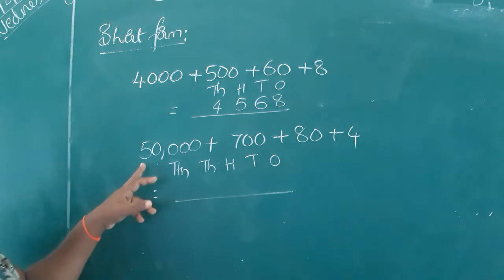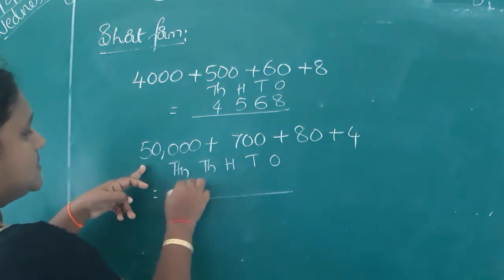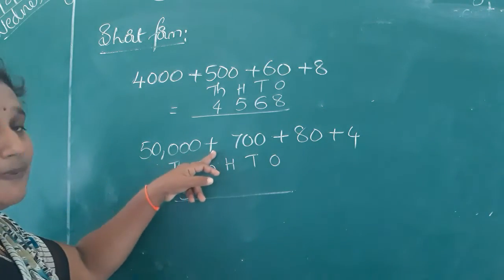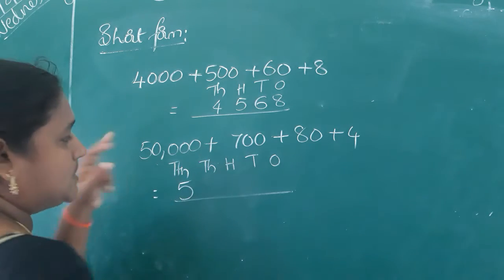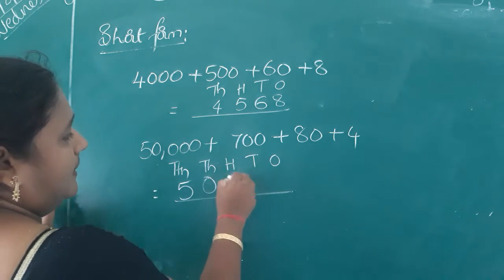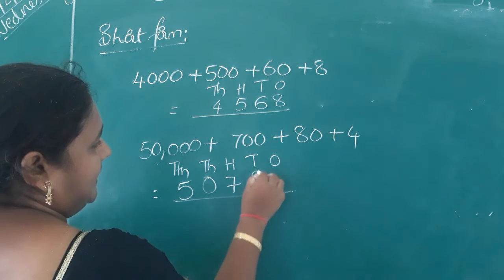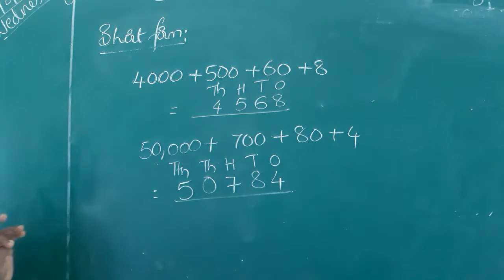So how many 10,000s were given? 5 10,000s, that is 50,000. And the thousands place? Not yet given any thousands place, so put 0. How many hundreds? 700. How many tens? 8 tens. How many ones? 4 ones. Okay. Next question.